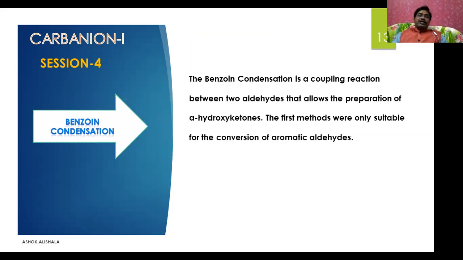The benzoin condensation is a coupling reaction between two aldehydes that allows the preparation of alpha hydroxy ketones. The first methods were only suitable for the conversion of aromatic aldehydes.